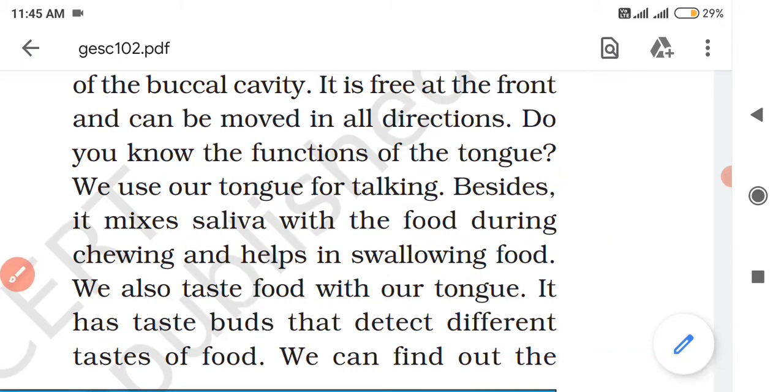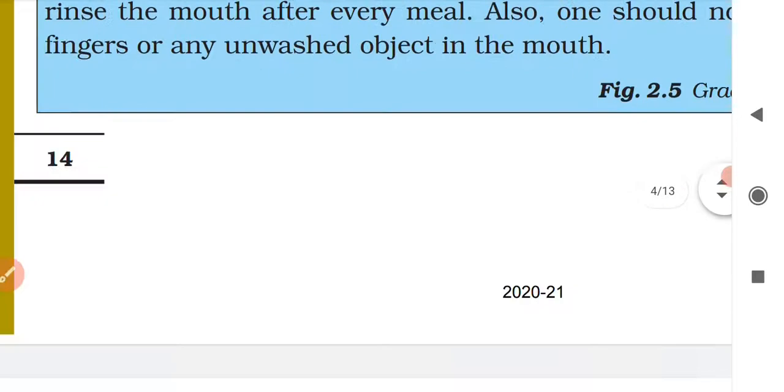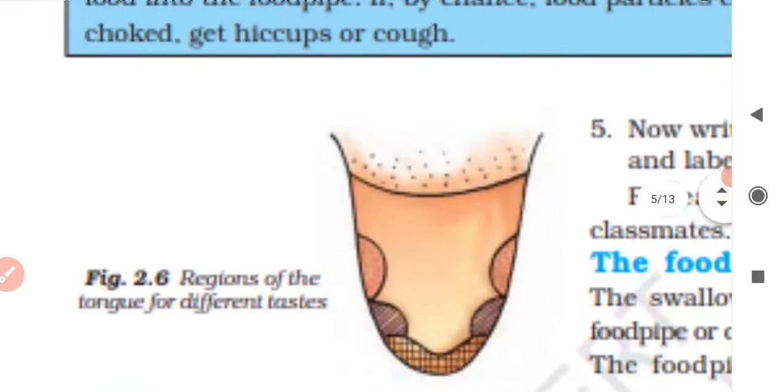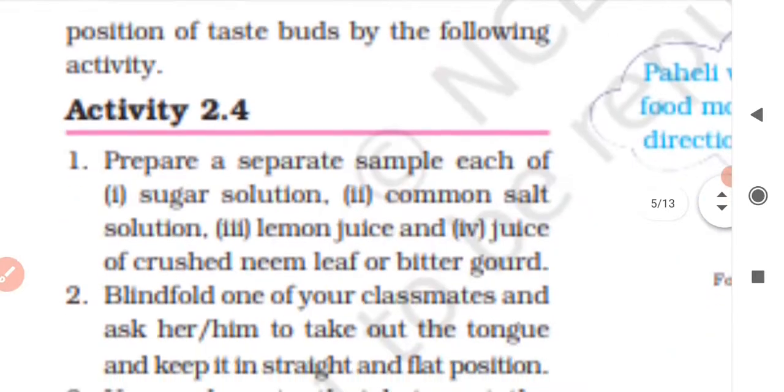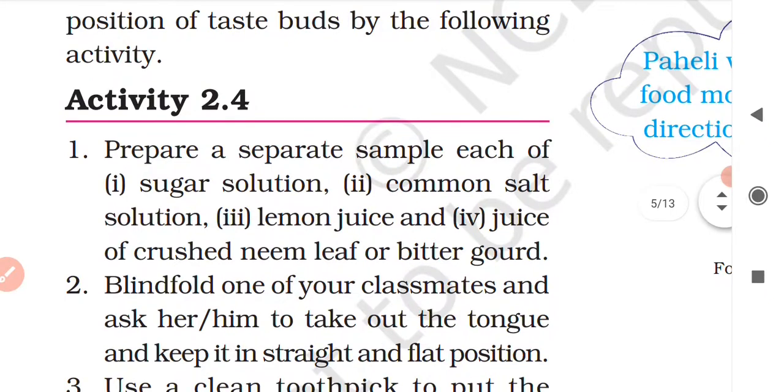These are the 4 types of tastes. So we can find out the position of taste buds by the following activity. These taste buds help to detect different tastes of food. Our tongue has 4 kinds of taste buds which detect sweet, salty, sour and bitter tastes.